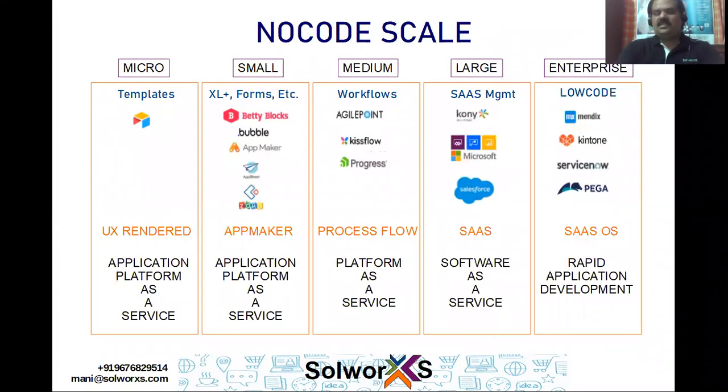And this is a very interesting slide. If you look at the no-code scale, these are the different levels of applications that are available on the micro, small scale, medium, large, and enterprise. And as I explained, which sector falls in which. There is application platform as a service, or a platform as a service, or a rapid application development.